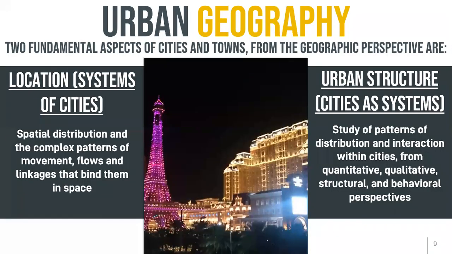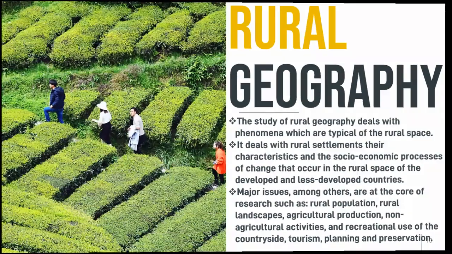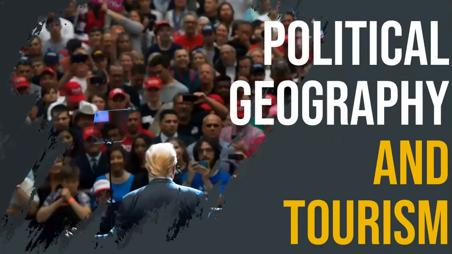Okay. So last but not least, we will talk about political geography and tourism. Right now political statements and political issues are very sensitive issues, but that sensitivity is not really related to political geography.